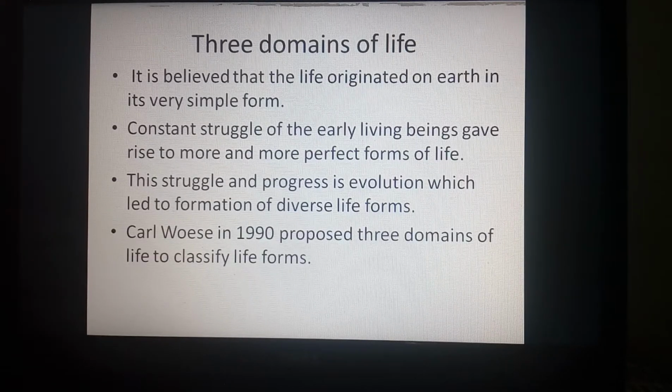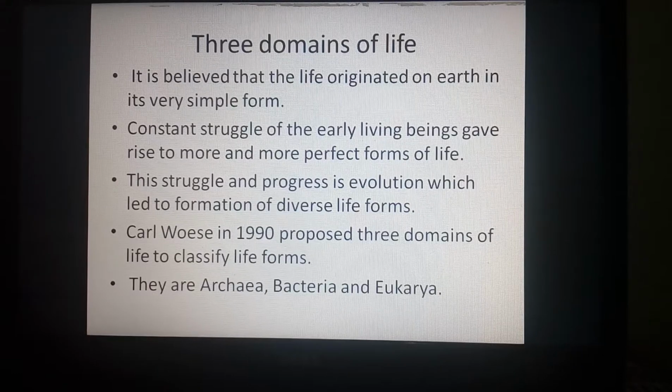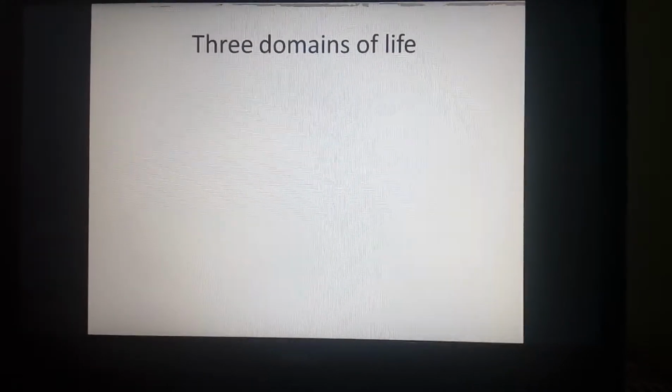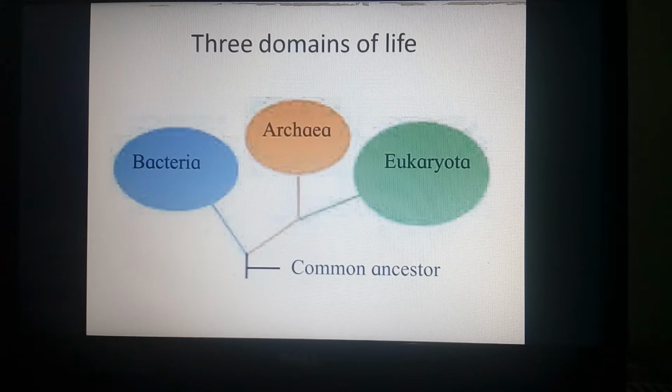The three domains of life were proposed by the scientist Carl Woese in 1990 to classify the living forms. These three living forms are archaea, bacteria, and eukarya. Here in front of you, these are the three domains: archaea, bacteria, and eukarya. They give us an idea with the help of this representation that all these three forms evolved from a common ancestor.